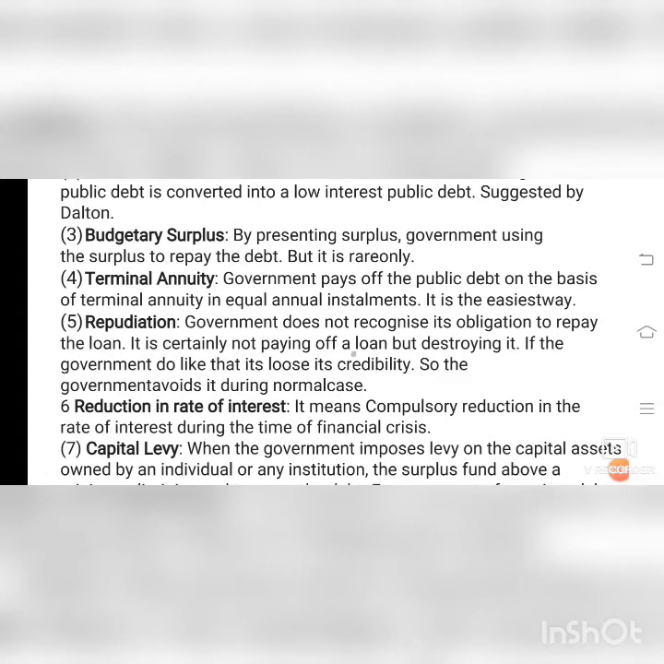Reduction in rate of interest. What is reduction in rate of interest? It means compulsory reduction in the rate of interest. For example, you are getting a loan from the bank at the interest of 7%. Later they will change it to 3% interest during the time of financial crisis. So this is called reduction of rate of interest. This is made by the government to the public.